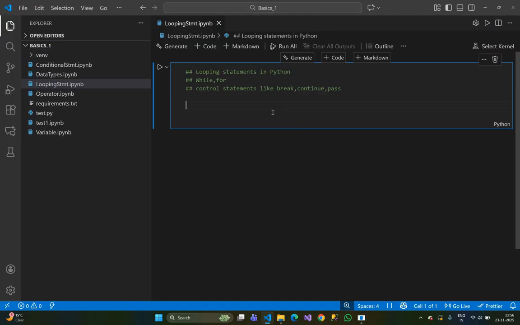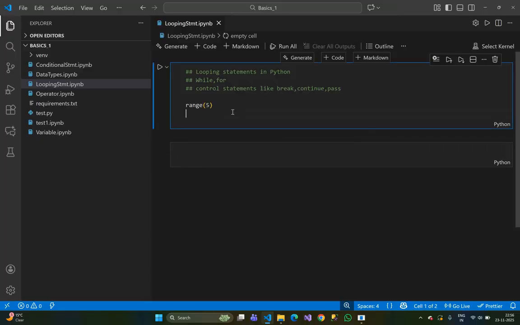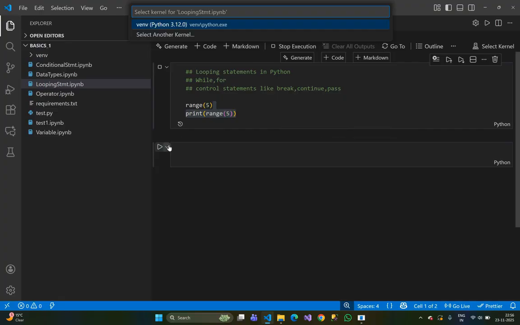Here, to demonstrate, I will use the range function. Suppose I have given 5 in the range function and execute this line. What happened? Nothing. And suppose I print range 5 and execute this.